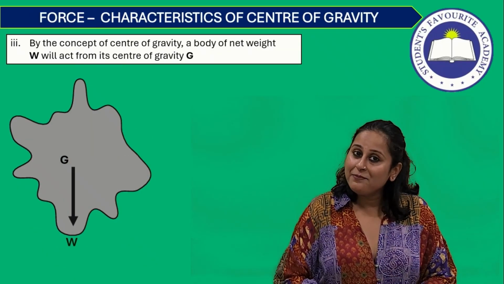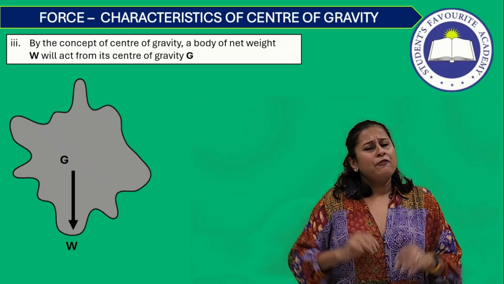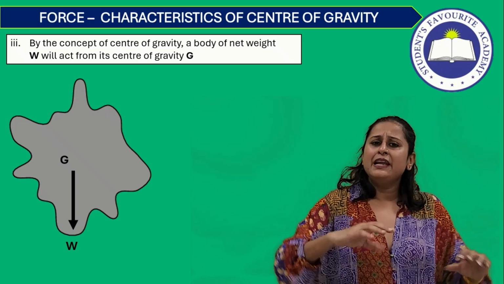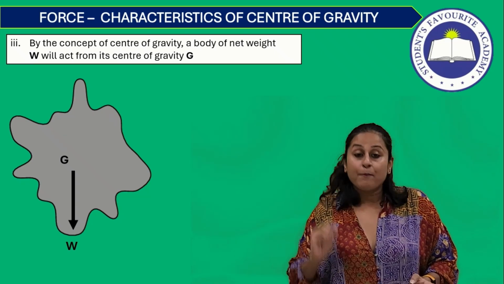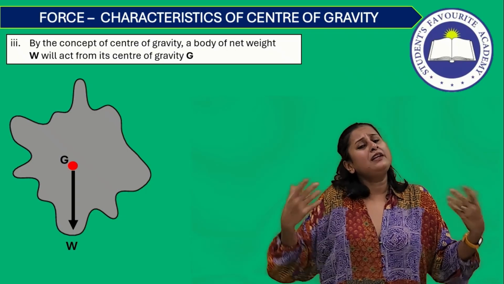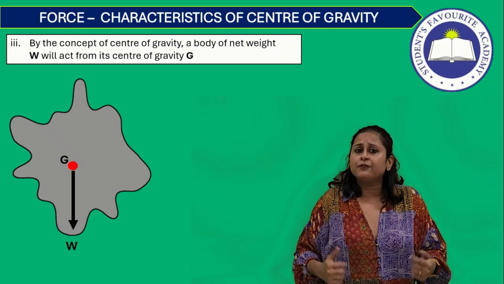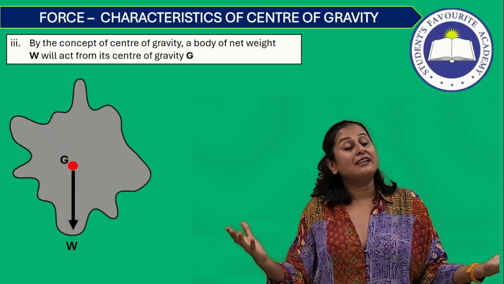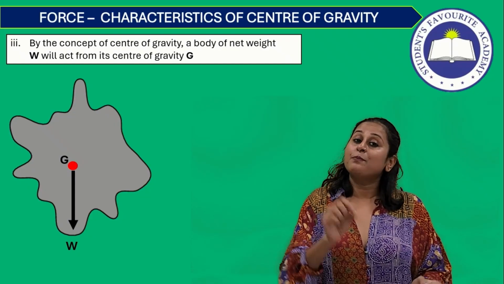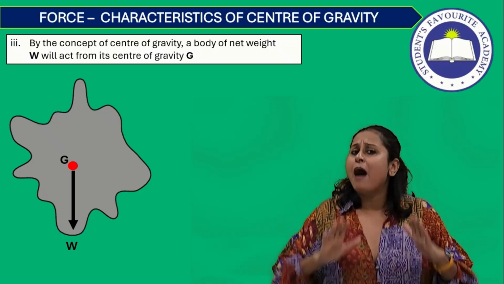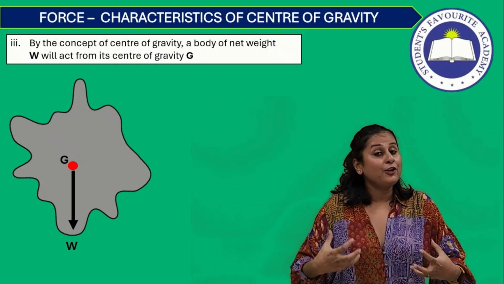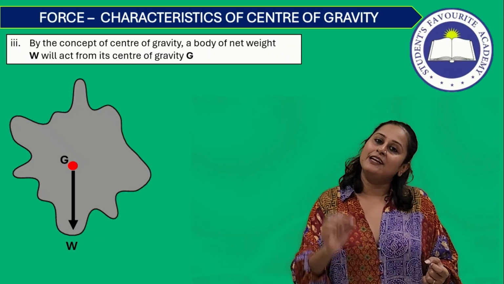So can I say center of gravity is such a point where the body comes in a state of equilibrium? And in physics, we always try to eliminate the shape of the body. We always take bodies to be point objects, point charges. So how can we take objects to be point objects if it has some mass and if it has a shape? We can take it as a point object because we consider that all the mass of the body, all the weight of the body, acts from the center of gravity.